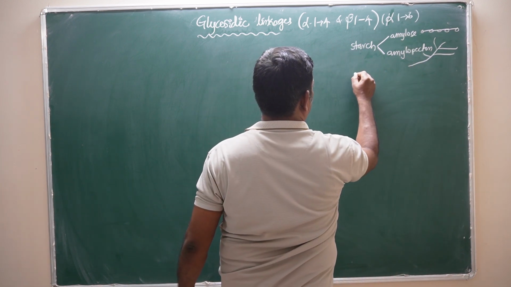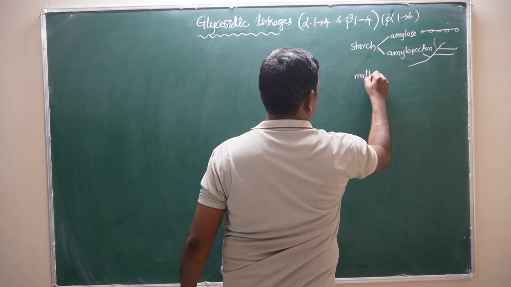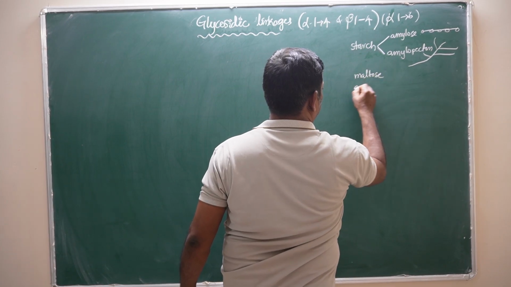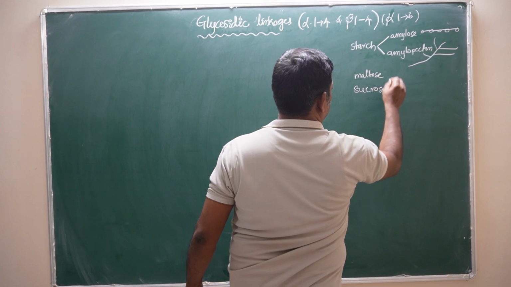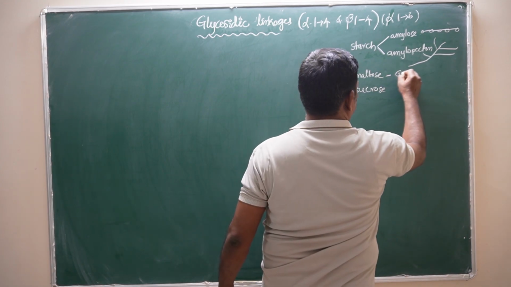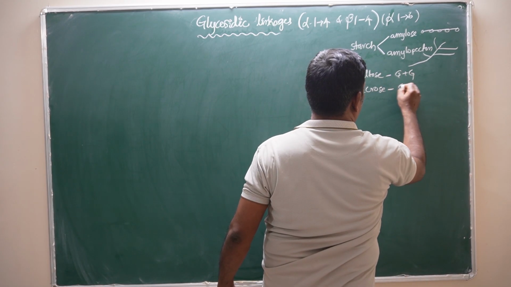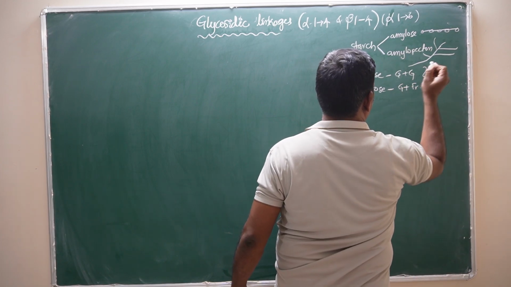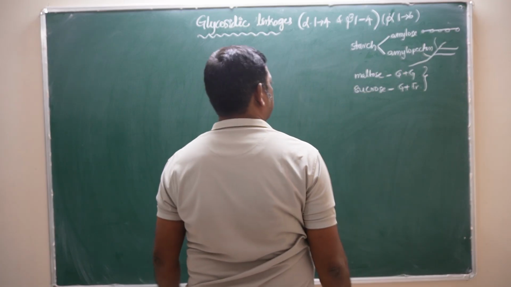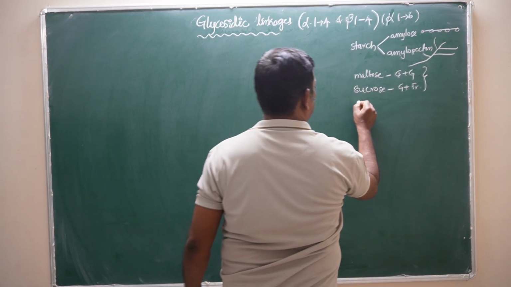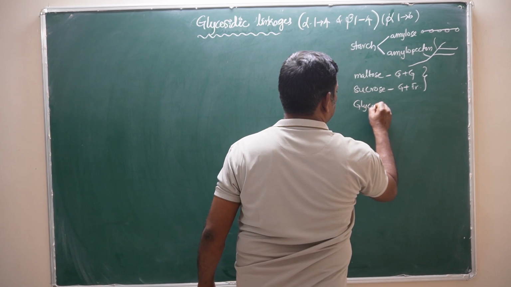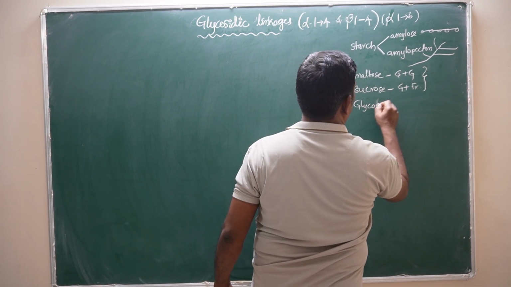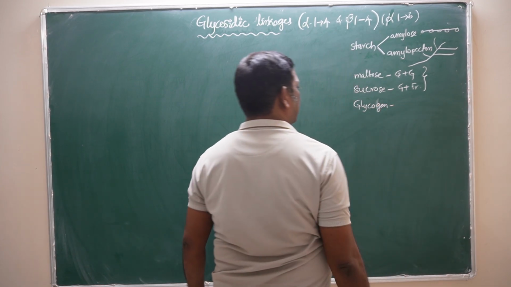Next, disaccharides, maltose and sucrose. Maltose is made up of two glucose molecules. Sucrose is made up of one glucose and one fructose molecule. So these are our food materials. And if you eat animal source of food, we can get the polysaccharide glycogen.